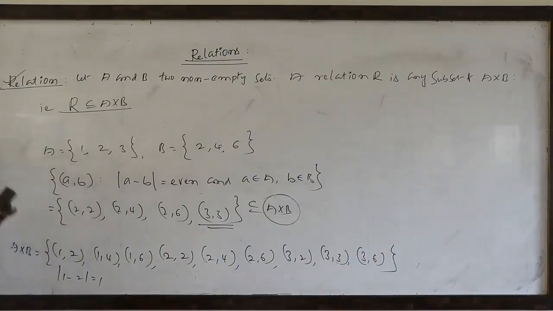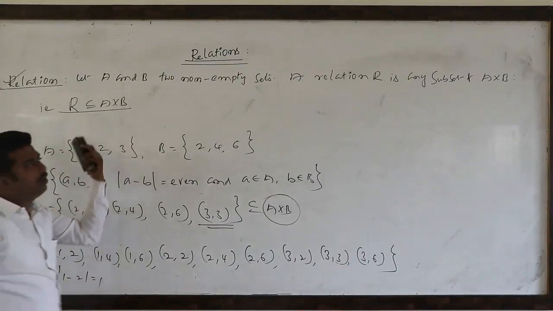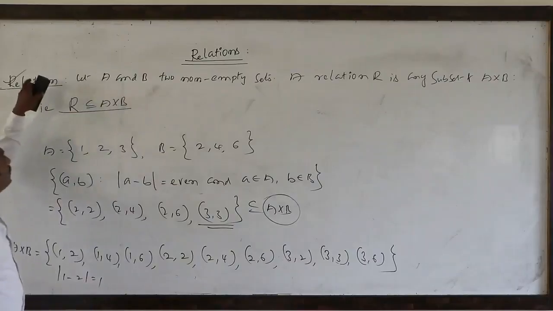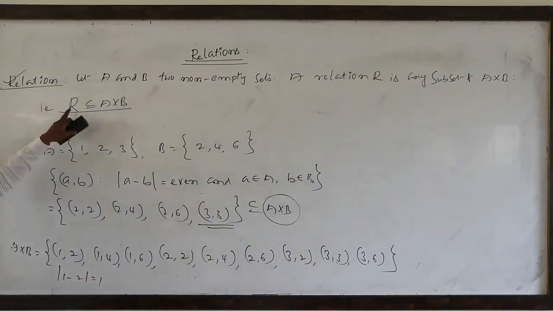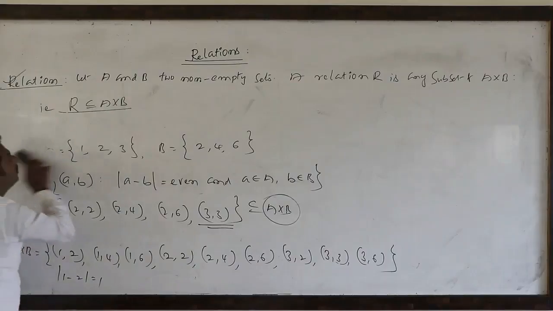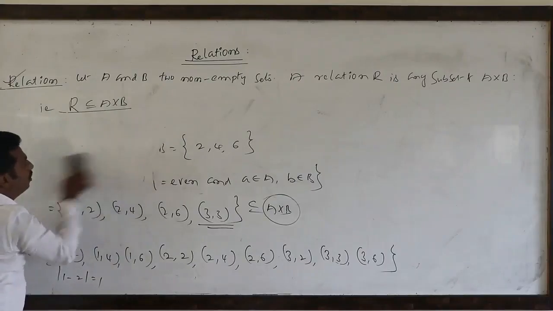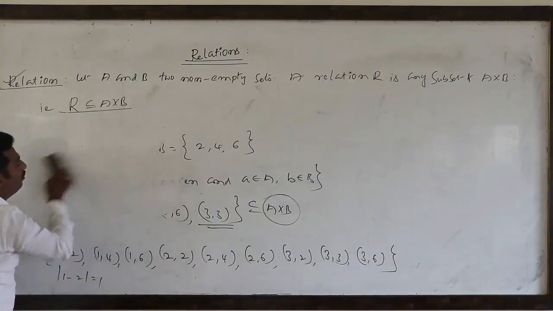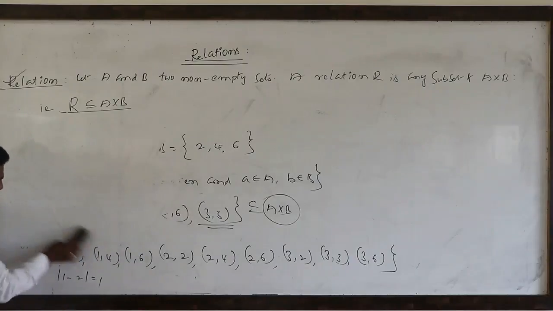Any relation, maybe it is empty or non-empty, whatever it may be. So what is the relation? Here onwards, relation is always denoted by capital R. So relation capital R is any non-empty subset of A cross B. That is called a relation from A to another non-empty set B. This is the example only.